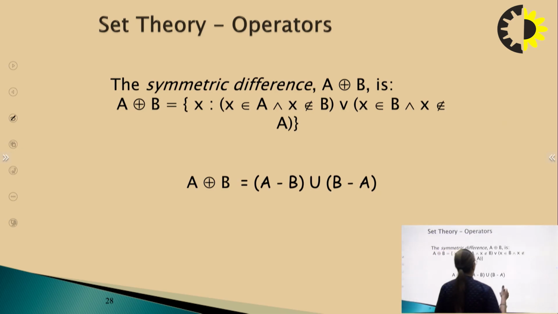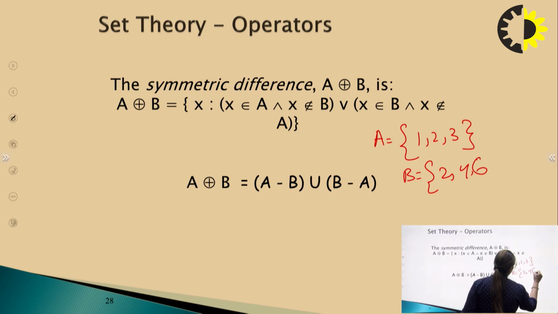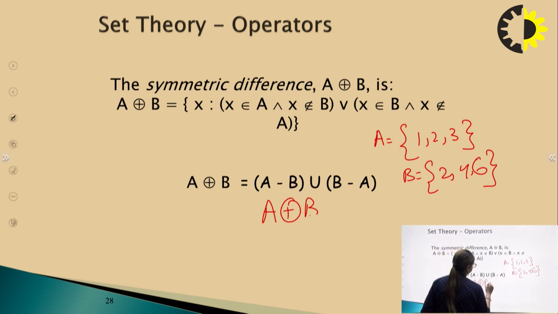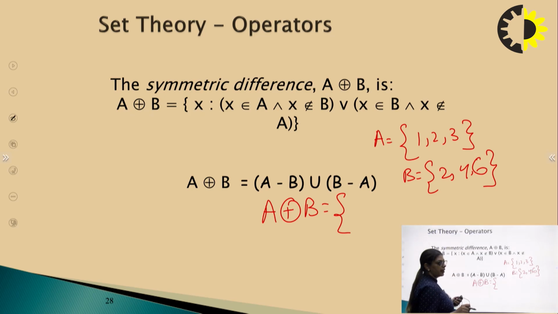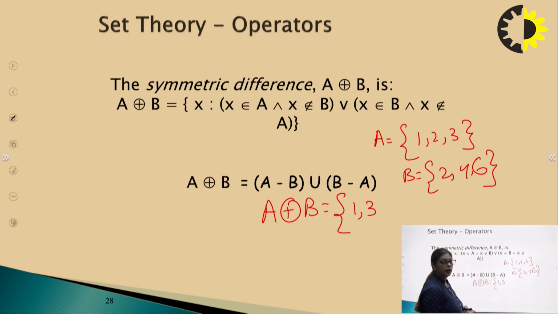Now see, what all elements will come in that? A is 1, 2, 3, B is 2, 4 and 6, right? Now see here, what elements we will be including in this. All the elements which are in A but not in B: 1 is there, 2 is common, we cannot include, 3, yes we can include, right?